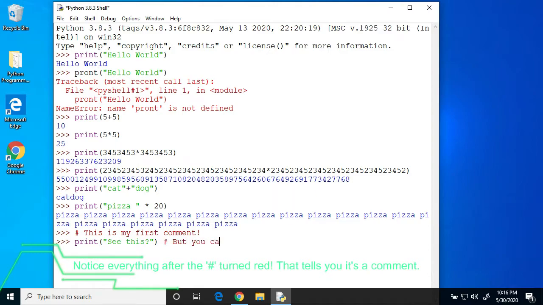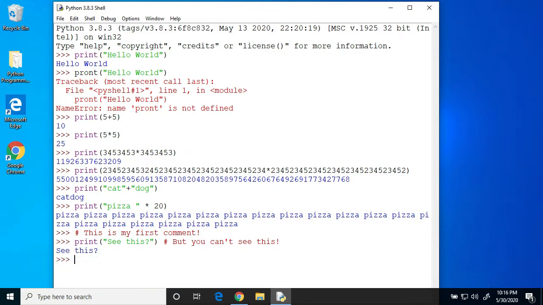But you can't see this. Comments are very useful in keeping your code organized and clear. Suppose you have a lot of code and you give it to me. Without comments, I would probably have a hard time figuring out what it was supposed to do.